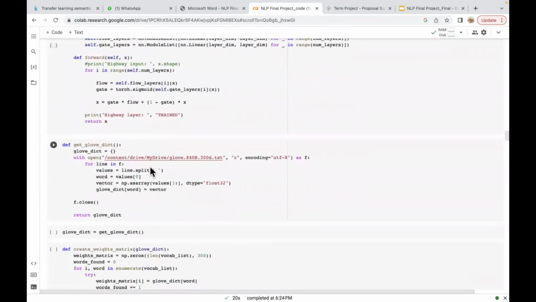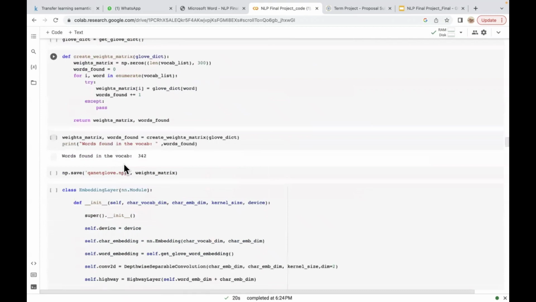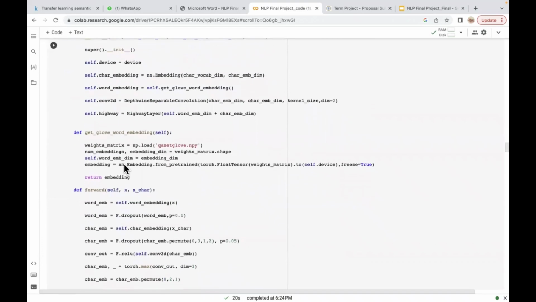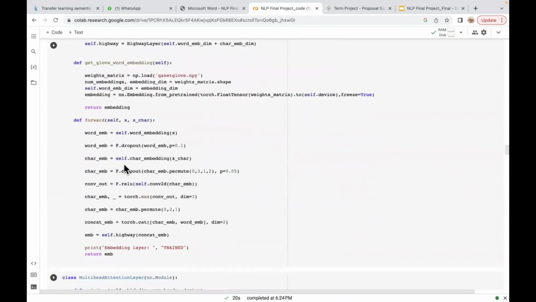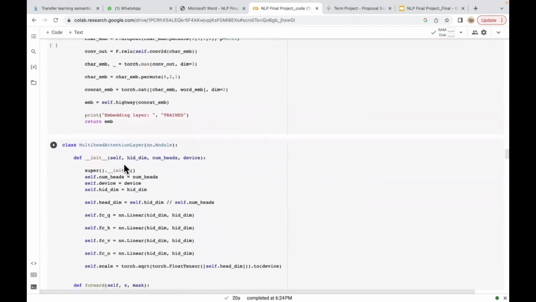After that, in this function, we are weighting the words, that is probabilities. After that, in this create weight matrix, we are initializing random weights for each word. After that, in this embedding layer, we are creating word, positional, and character embeddings that I've told in the architecture of the model. After that, in this multi-head attention layer, we use context and query.